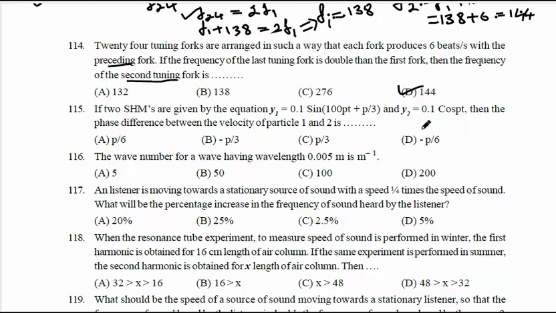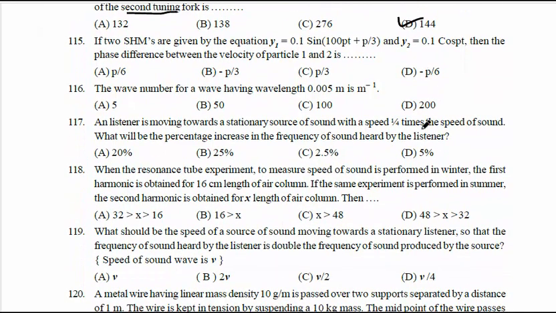So next question: if two SHMs are given by the equations y1 equal to 0.1 sine of (100 pi t plus pi by 3), and y2 equal to 0.1 cos of pi t, then find the phase difference between the velocities of particles 1 and 2. Whatever the phase difference between y1 and y2, the same phase difference exists between the velocities v1 and v2.